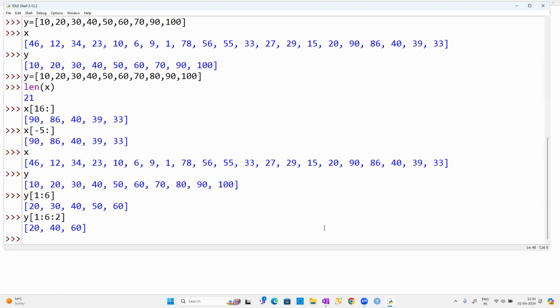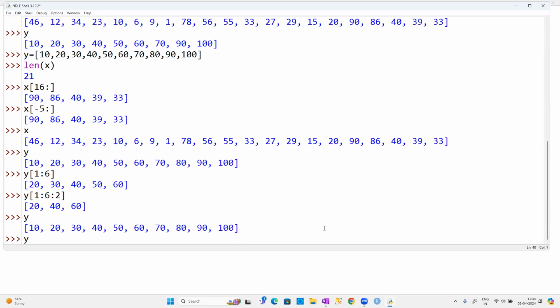So that is the way you can take a step, guys. Any step you can take, but you have to do it a little bit carefully. Okay. Now let me show you once again. Normally we know this is your x or y, whatever it may be. y[::2]. Look at this one, guys. What is the meaning of ::2? First is empty, second is empty. If I don't specify the first argument, then you know it starts from 0. If I don't specify the second one, it goes up to the end of the string. So starting from the beginning up to the end with a step of 2.